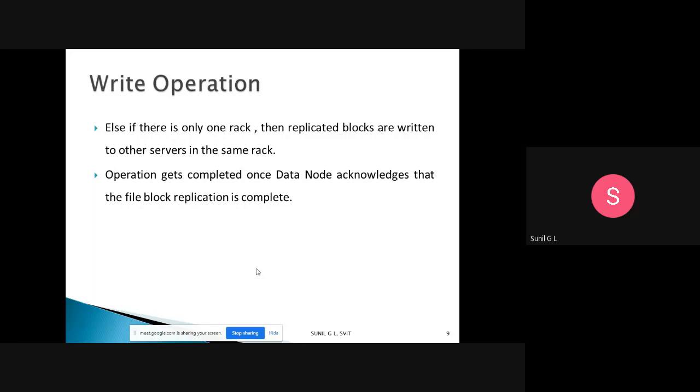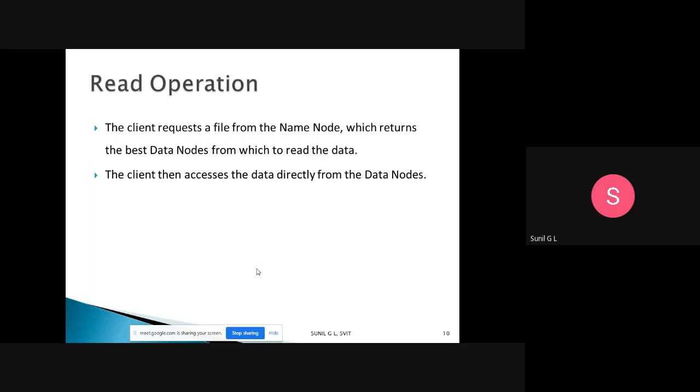Compared to write operations, the read operation is easy. For reading, no replica is needed; replicas are needed only for writes. In a read operation, the client requests a file from the name node.